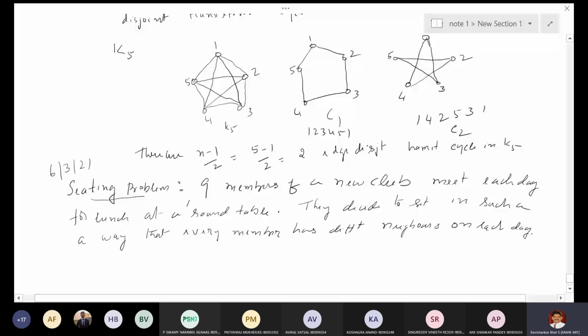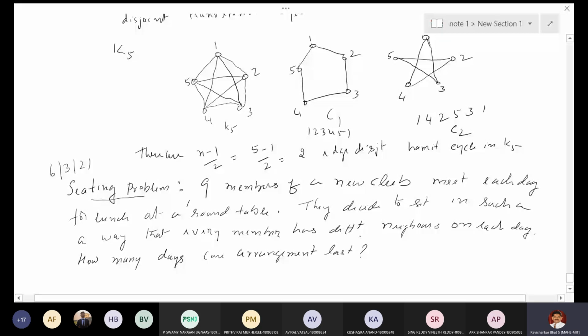How many days can the arrangement last? That is the question.